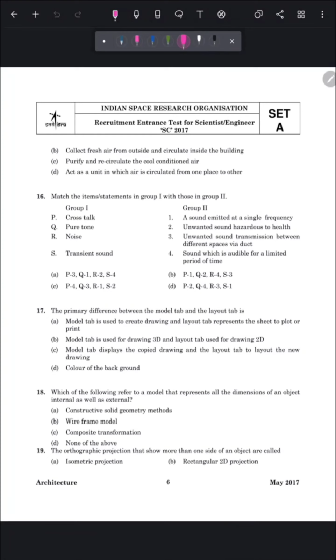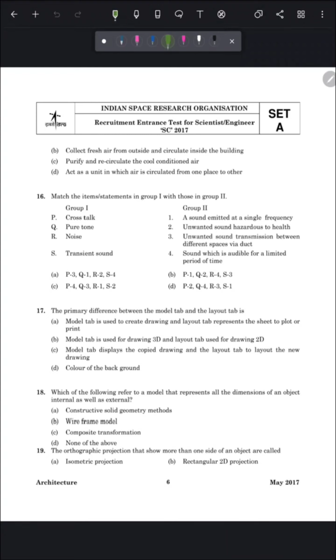B is collect fresh air from outside and circulate inside the building. C is purified and recirculate the cool conditioned air. D is act as a unit in which air is circulated from one place to another. So AHU is the heart of the AC system.